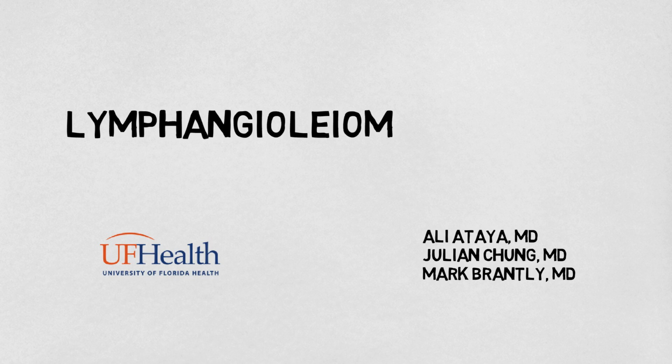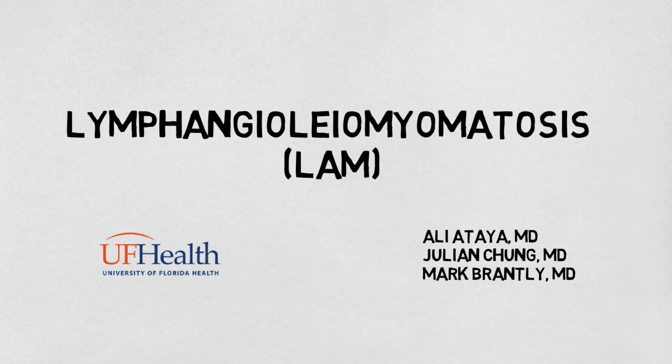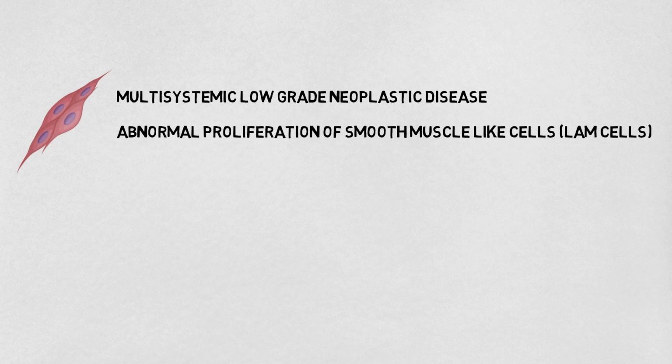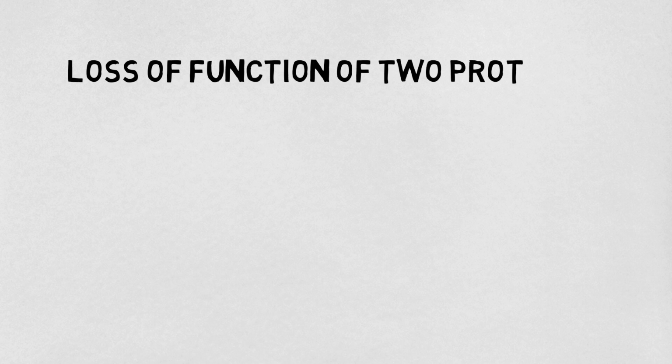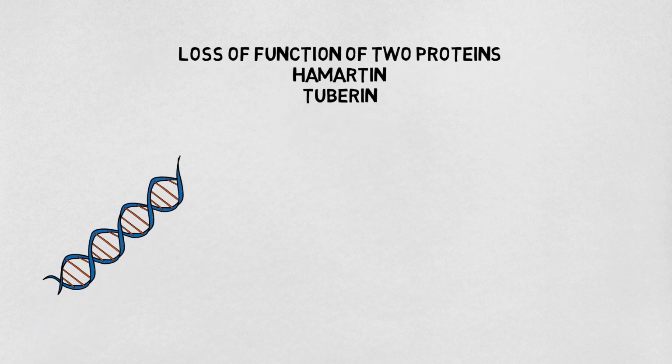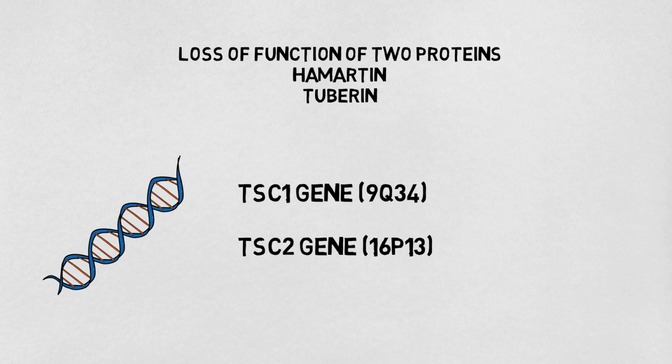Our talk today will be on lymphangioleiomyomatosis, also known as LAM. LAM is a multisystemic, low-grade neoplastic disease where there's abnormal proliferation of smooth muscle-like cells called LAM cells. The disease is a result of loss of function of two proteins called the hamartin and tuberin proteins. These proteins are coded by two genes, the tuberous sclerosis 1 gene and tuberous sclerosis 2 gene.